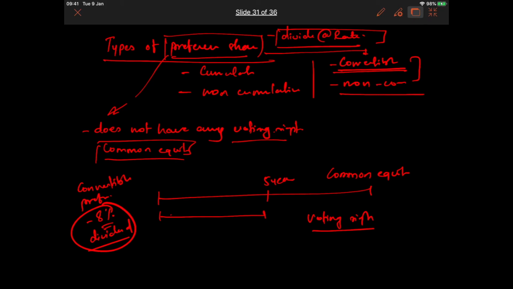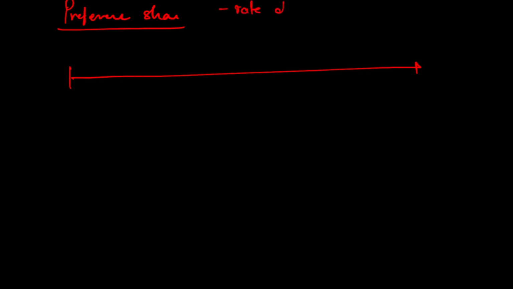So this is about convertible preference share. So there might be any preference share which will not have option to convert in this manner. So preference shares will get converted into common equity if there is a scheme. Now let us see what are cumulative and non-cumulative. We know when we say preference share, so there is a rate of dividend. It is fixed, right? And we have to see what are cumulative and non-cumulative